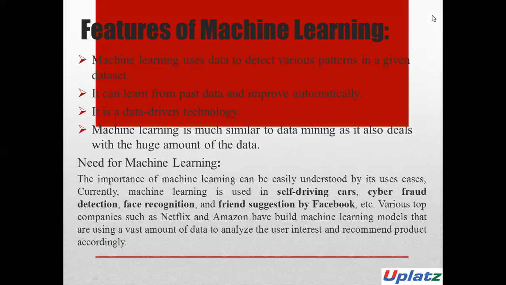So there is the rapid generation of data, solving complex problems which are difficult for humans, decision making in various sectors including finance, insurance, automobile, healthcare, etc., and finding hidden patterns and extracting useful information from data. These are the needs for machine learning, which make us certain to use the technology to make better decisions, better profits, and better business.